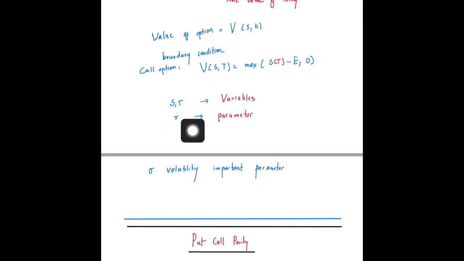The other things that we have are the parameters. The interest rate is going to be a parameter. What we also have is another important parameter called the volatility. The volatility basically tells you the uncertainty in the value of the asset as a function of time. The more the uncertainty, the more the value of the asset will fluctuate. This is captured by the concept called the volatility.